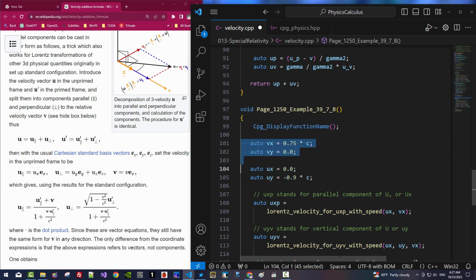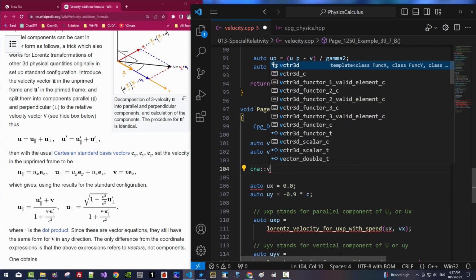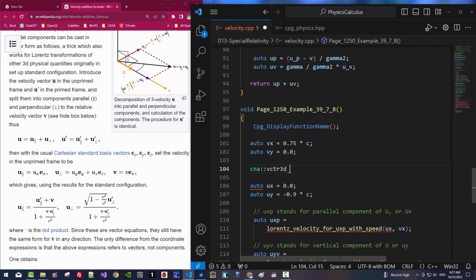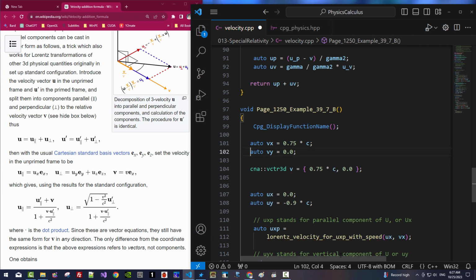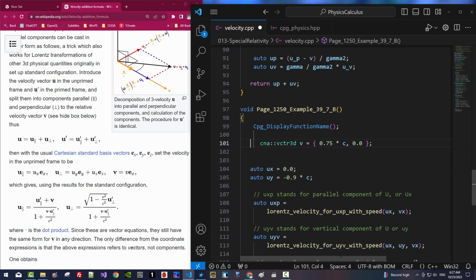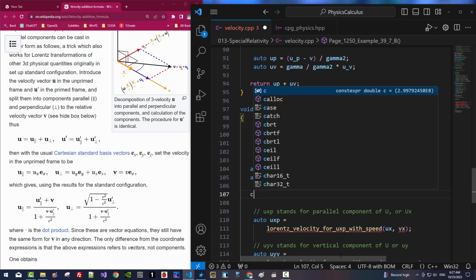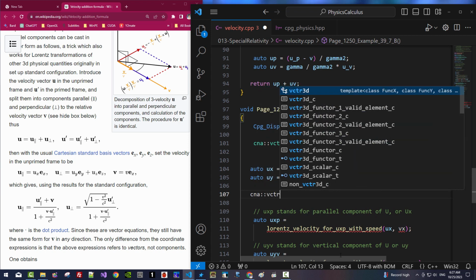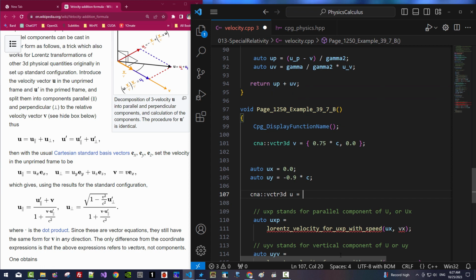Instead of doing this, cna vector 3D V, this is the parallel component, 0.0. We don't need this. Now, cna vector 3D U, this is 0 here. Then copy this, paste it here, semicolon.